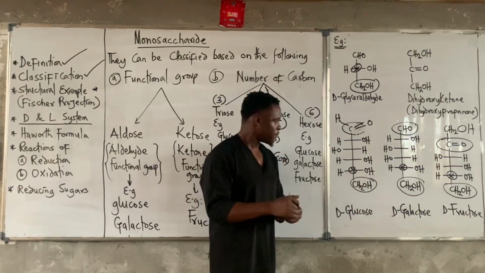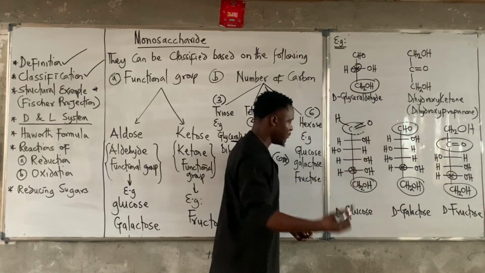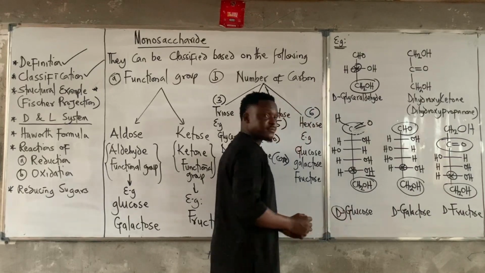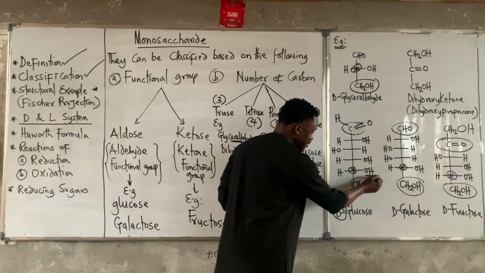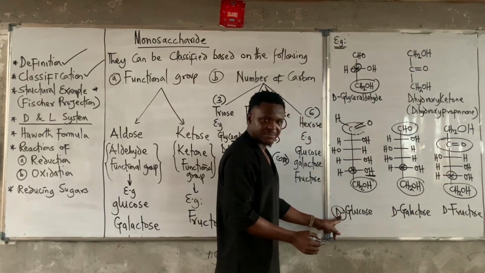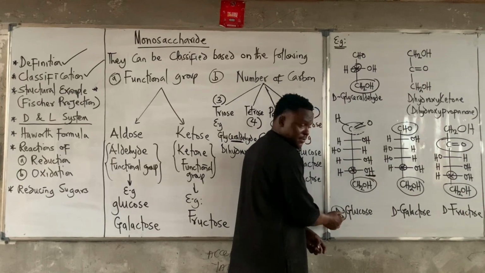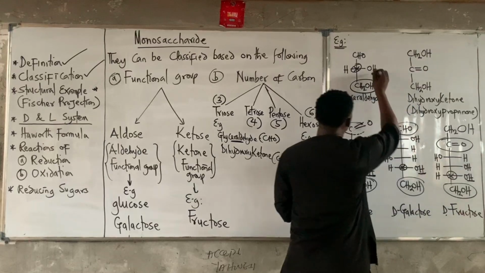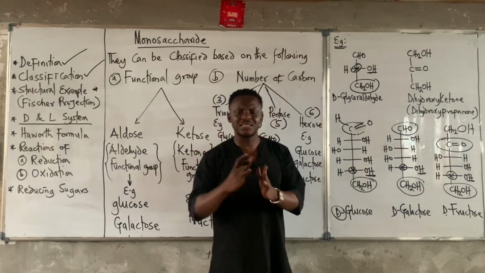Now, how do we do that? On this carbon here, which is the penultimate carbon, if the OH on this carbon is to the right, it will be D. If the OH on this penultimate carbon is to the right, the sugar is going to be D. Now look at this. The OH is to the right, this is D. This OH is to the right, this is D. Now, the D forms are the most predominant in nature.